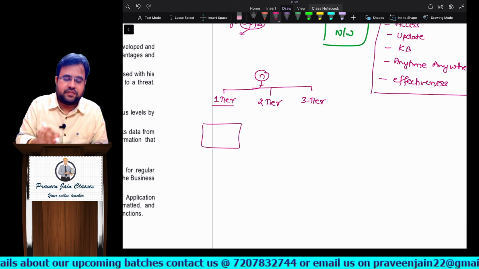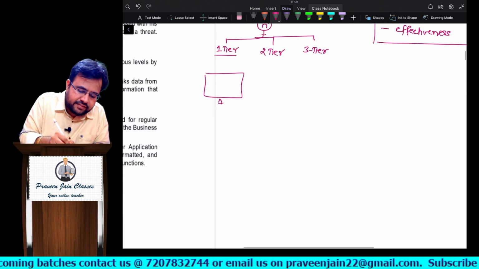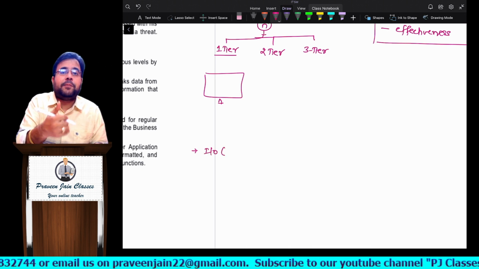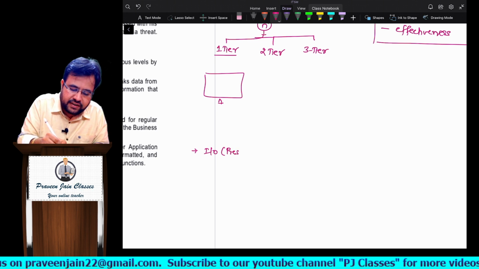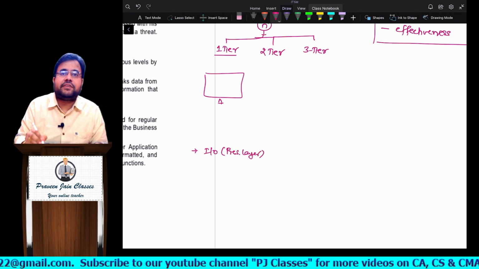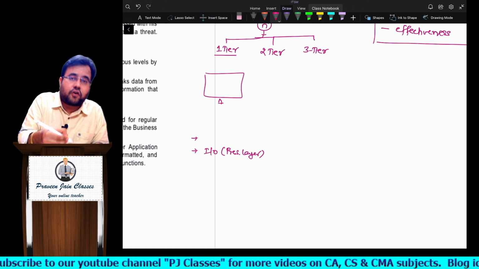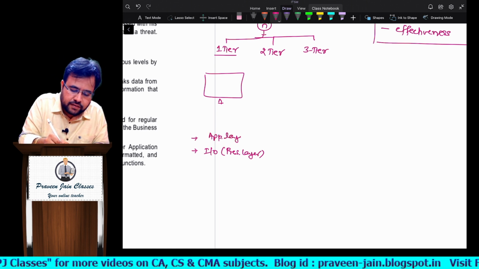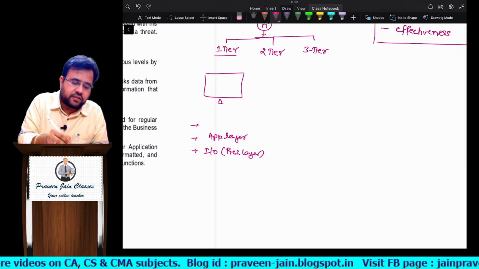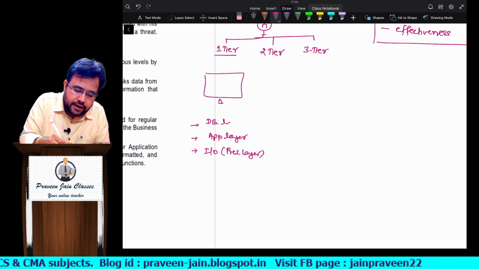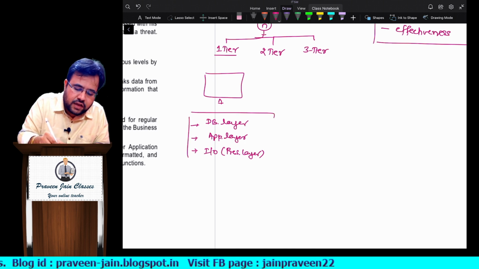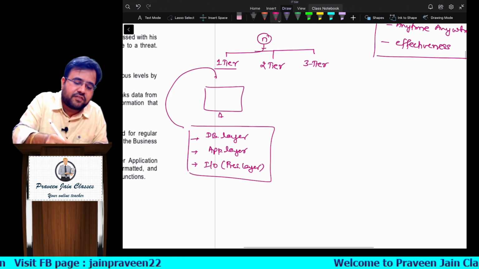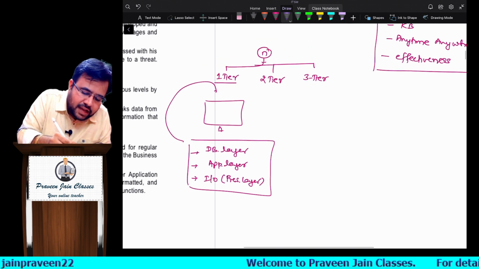One device only will be there sir, where can I say input output will be on the same device. Now whenever a particular device is given input output, sir, that is called presentation layer. What is that called sir? Presentation layer. Now can I say software will also be installed there only, so application layer is also on the same device. Sir, storage is also happening on the same device. That is what I mean by database layer, sir. So can I say all three layers are there in one device? That's the reason we call this as one tier. Sir, what does tier mean, sir? Layer.